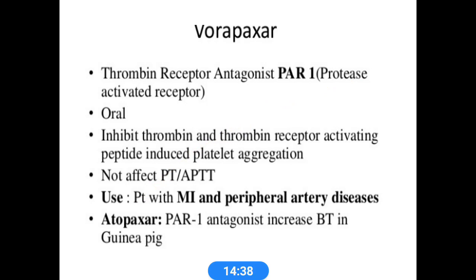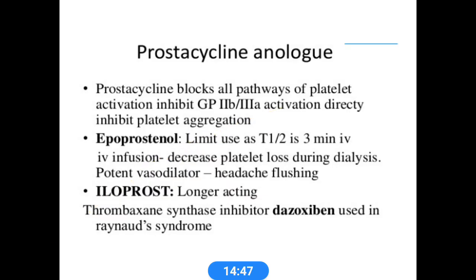Atopaxar is a PAR1 antagonist. It mainly increases body temperature in guinea pigs. These are newer antiplatelets. Prostacyclin analogs mainly block all pathways of platelet activation and inhibit GP receptor activation, directly inhibiting platelet aggregation.